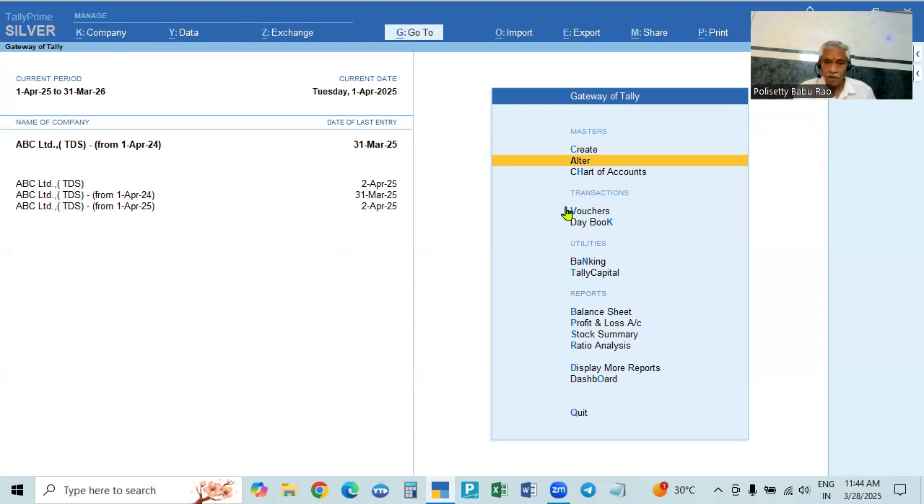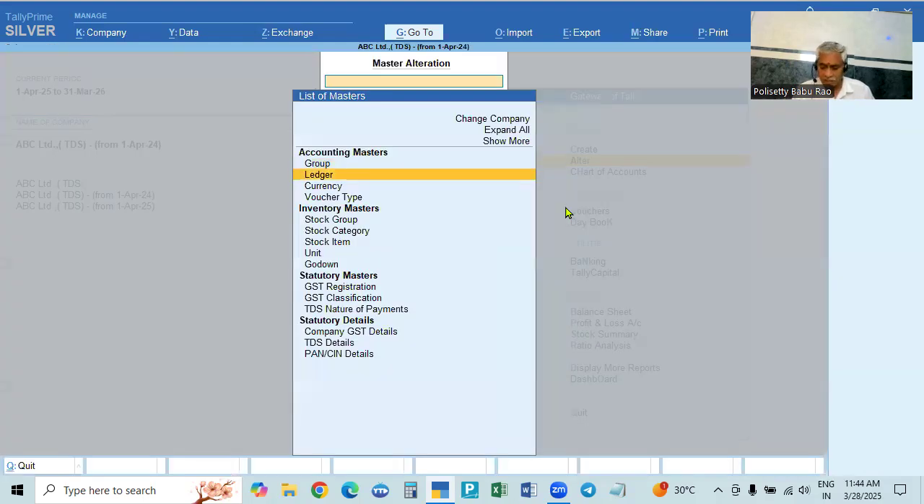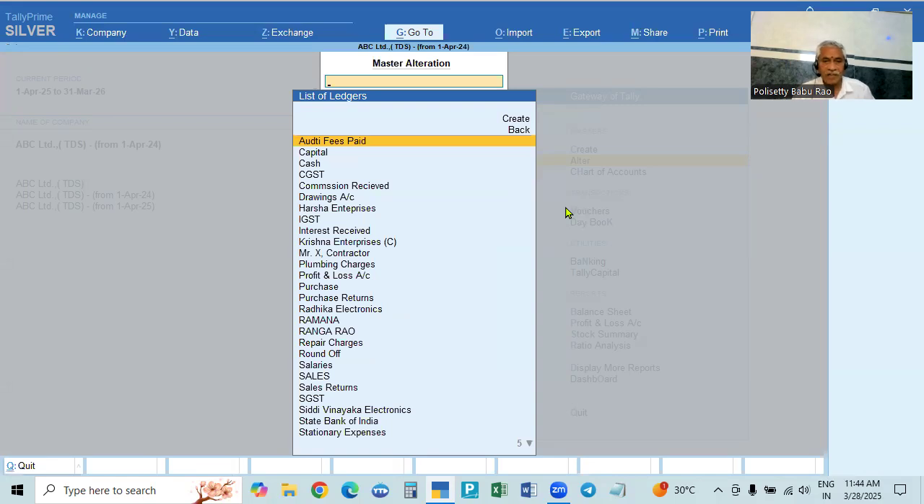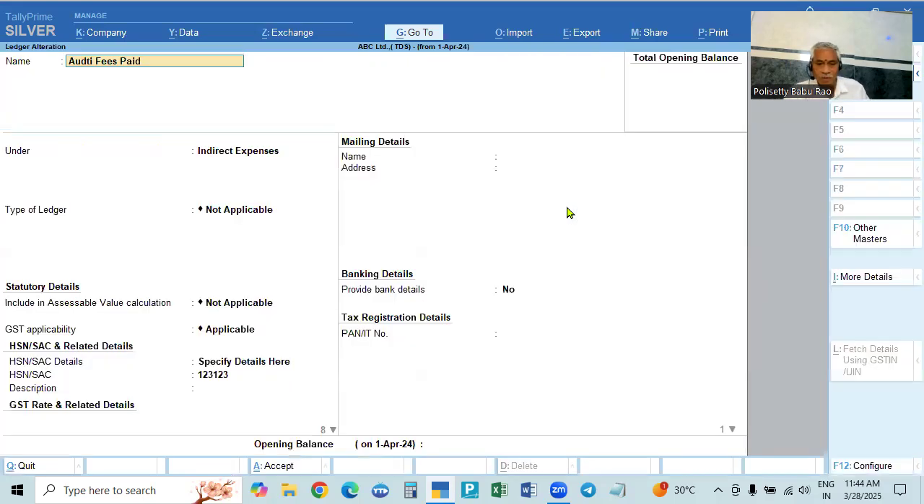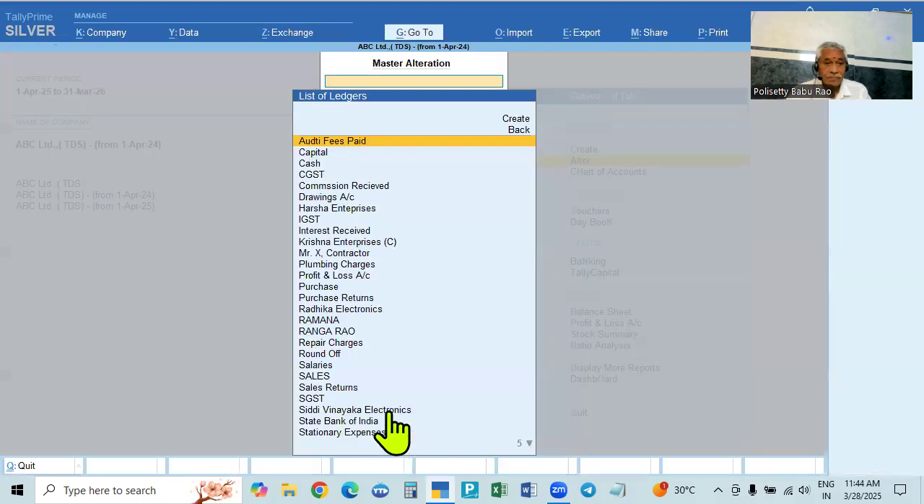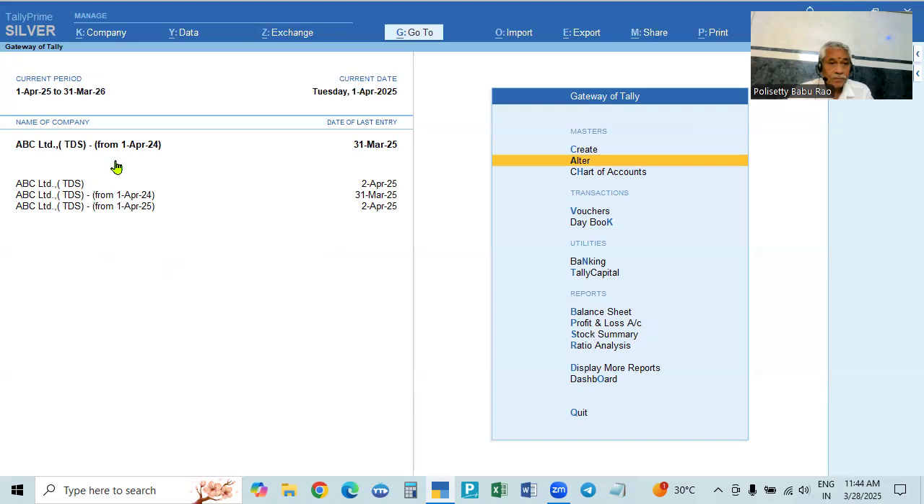So if you open this, go to the alter page, check any ledger or any master. So go to ledger, select audit fees paid, which is an expense. So there will be no balance. 1st April 24, this is the balance. This one you have to select, sorry, this one you have to select, and 1st April 25. If you take the opening balances, select 1st April 25 and change it completely there.